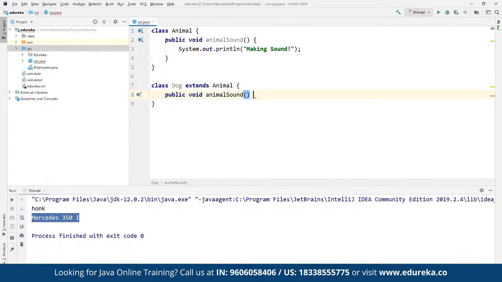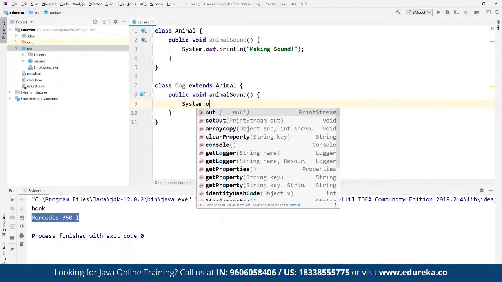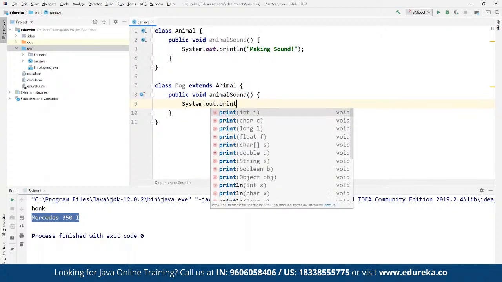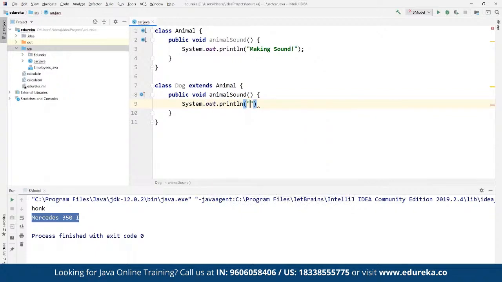And now within animalSound, we are going to define System.out.println, and then we are going to define the sound for, suppose, a dog. So the dog makes a barking sound.